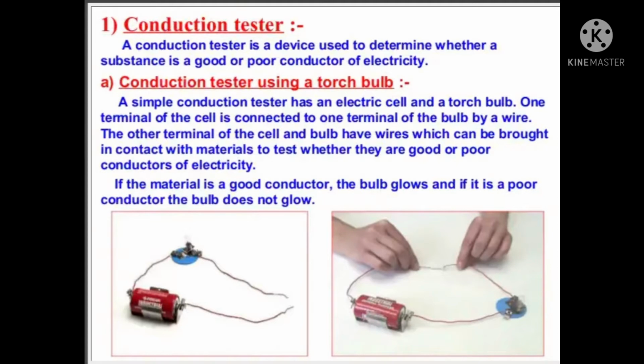One terminal of the cell is connected to one terminal of the bulb by a wire. The other terminals of the cell and bulb have wires which can be brought in contact with a material to test whether it is a good or poor conductor of electricity. If the material is a good conductor, then the bulb will glow, and if it is a poor conductor, then the bulb does not glow.